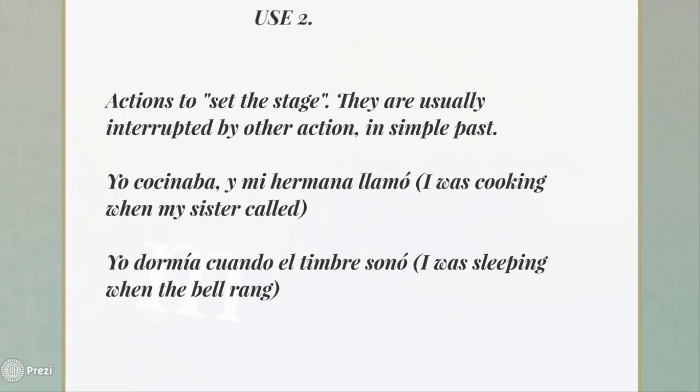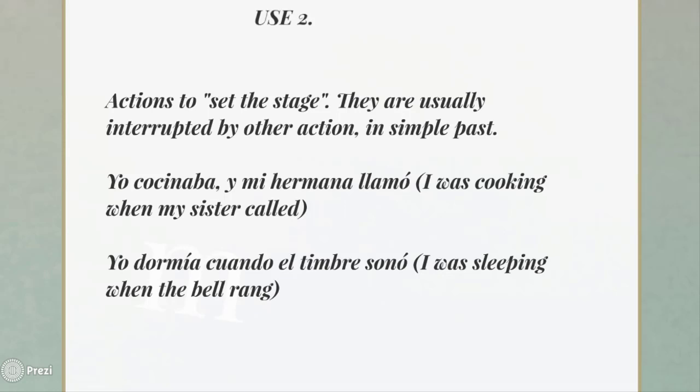Case number 2 is that the imperfect is used to set the stage. In this case, we usually have another action that makes an interruption, and the action that makes the interruption is in simple past. Okay, these sentences are a little bit more complex.